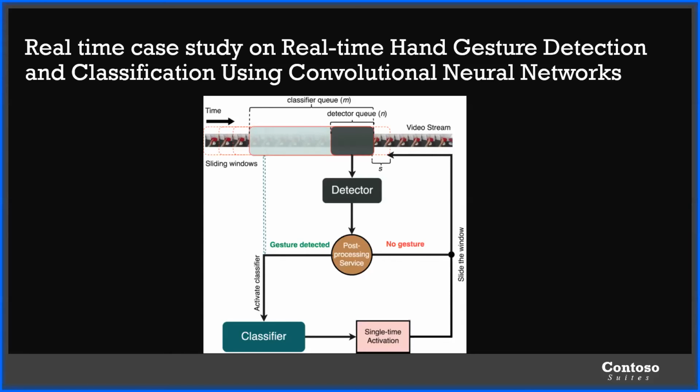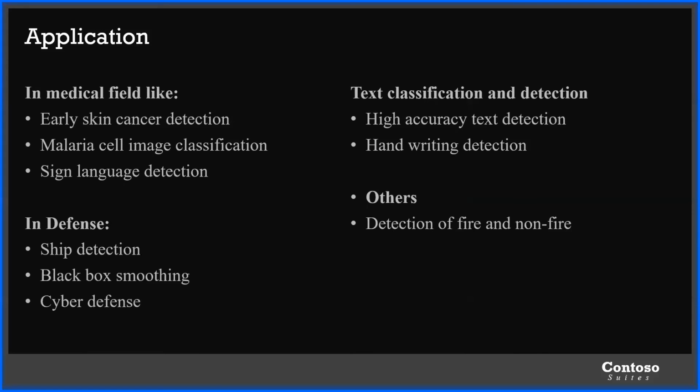It will be paused. In the flow diagram, we can see a sliding window, that is actually an image, we are providing the gesture. Then the detector detects and then classifies, and then it is paused. If not detected, the video will be resumed. Now let us get into applications.